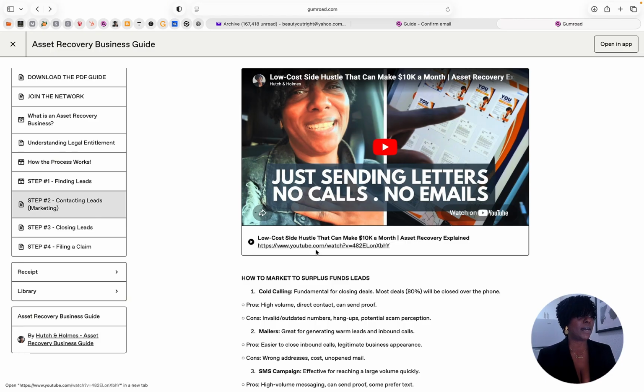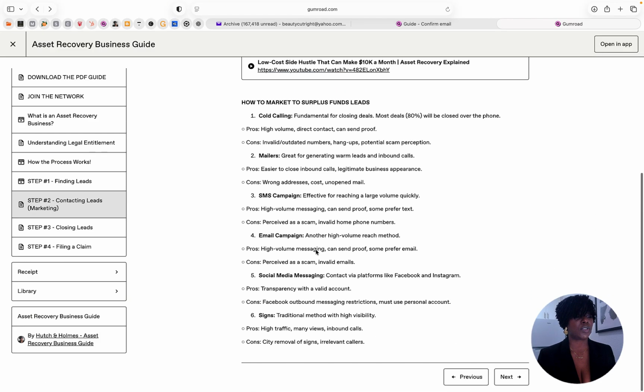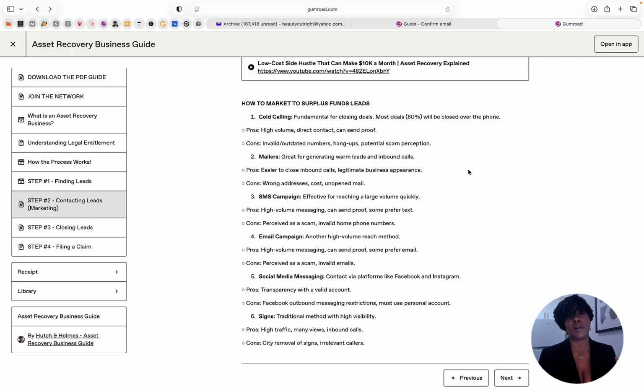So step two is outreach. I mentioned how I do that in the workshop, and it's also in written form here, so you can decide what order you would like to do things. I personally, like I said, I like to do letters first and then contact them by phone, text message, or email, and I continue that rotation until I'm able to contact someone or notice that they have already filed the claim with someone else or they're by themselves.